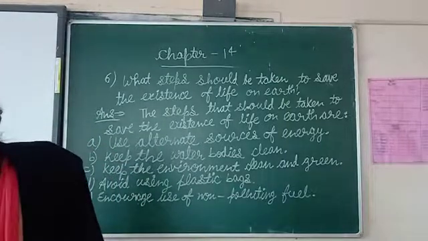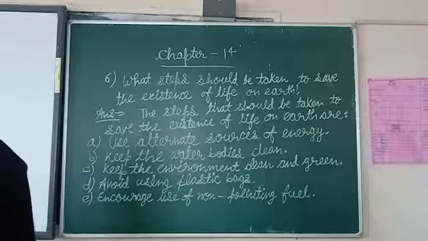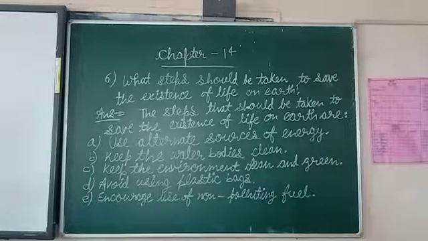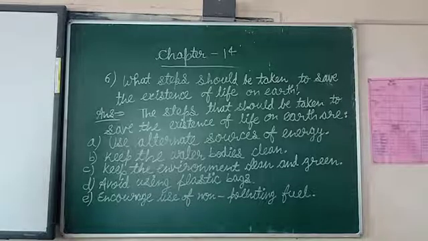This is the sixth answer. I will read it twice, and by the time you have to finish it. The question is, what steps should be taken to save the existence of life on Earth? And the answer is, the steps that should be taken to save the existence of life on Earth are: first one, use alternate sources of energy. Second one, keep the water bodies clean. Third one, keep the environment clean and green. Fourth one, avoid using plastic bags. Fifth one, encourage use of non-polluting fuel. This is the answer for sixth one.